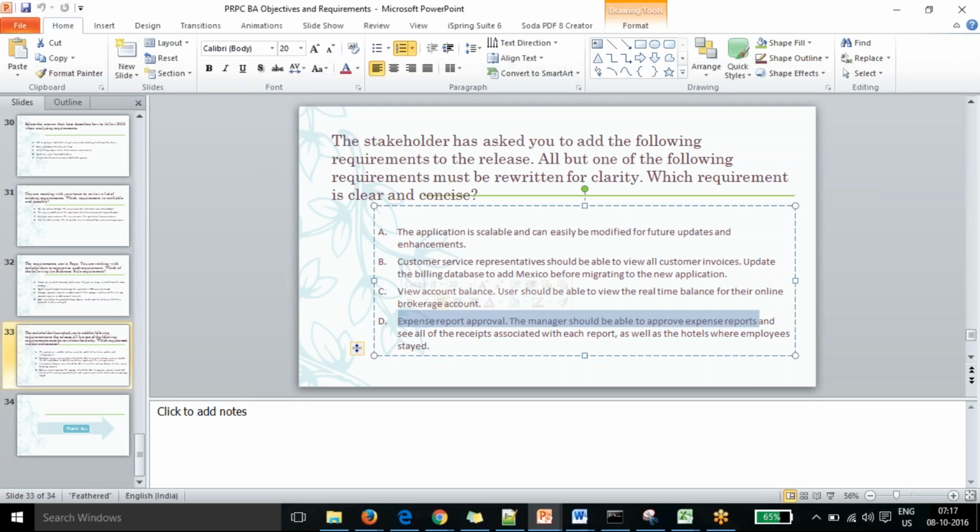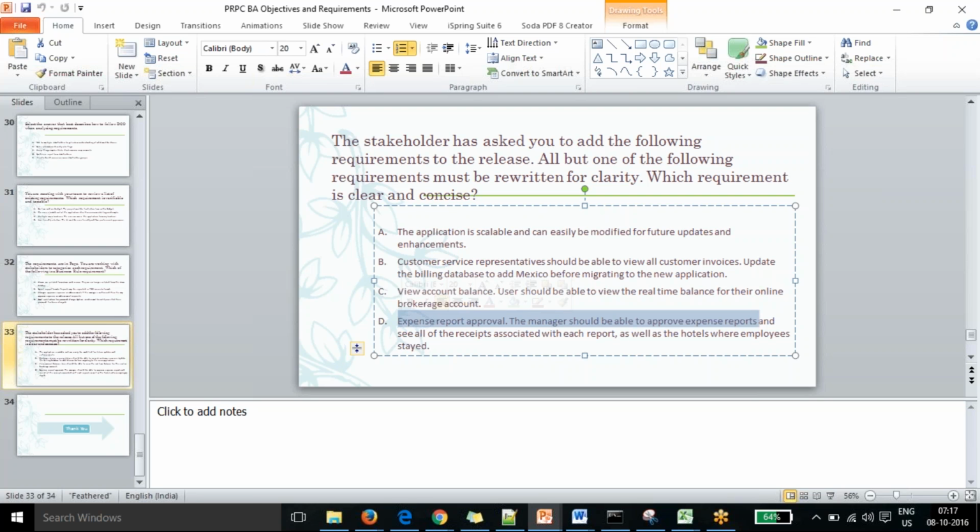So there should be a separate requirement for that. There should not be any conjunctions in it, like "and", with both ends there. This should be separated into multiple requirements. To approve the expense report, he should see the receipts, in a separate requirement, not within a single requirement.